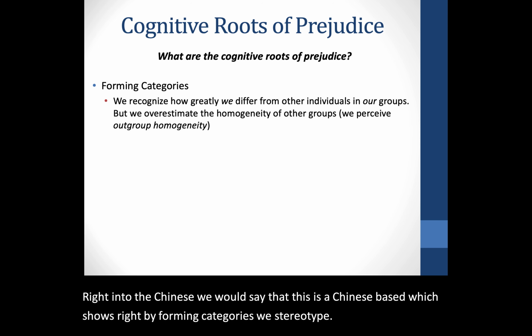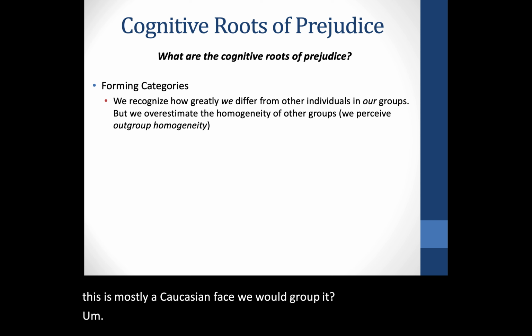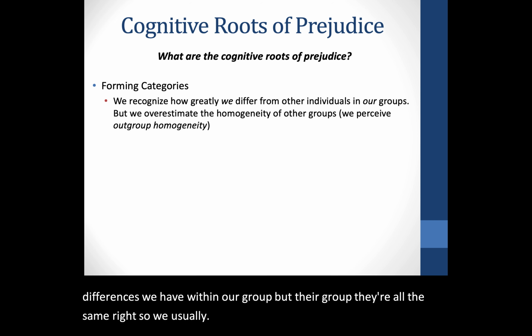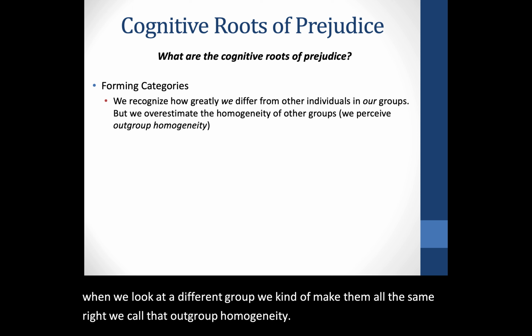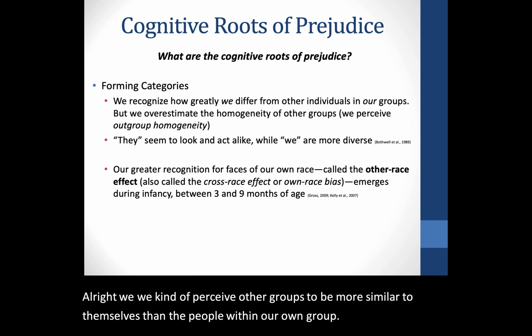Something else, right? When we look at the in-group versus out-group, we recognize, oh, we're so diverse in our group, right? Look at all the differences we have within our group, but their group, they're all the same. So we usually recognize the differences between individuals in our own group, but when we look at a different group, we kind of make them all the same, right? We call that out-group homogeneity, all right? We perceive other groups to be more similar to each other than the people within our own group. They seem to look and act alike while we are more diverse.